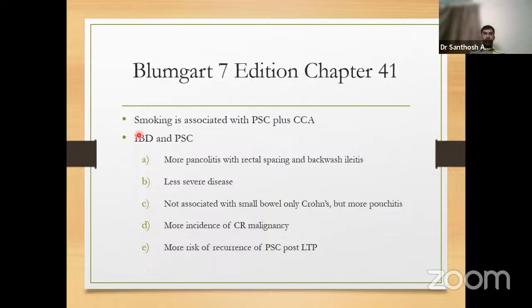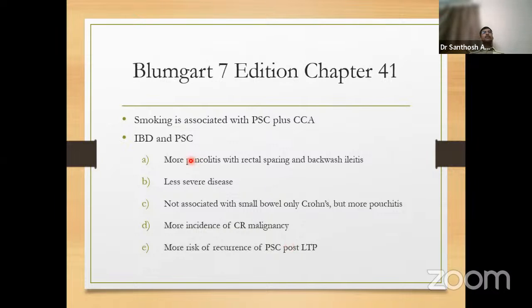Now, in a patient with IBD and primary sclerosing cholangitis, if the colon is retained, then there is a risk of recurrence of primary sclerosing cholangitis post liver transplantation. Okay, it is confusing. That is why so many questions can be found in this combination.